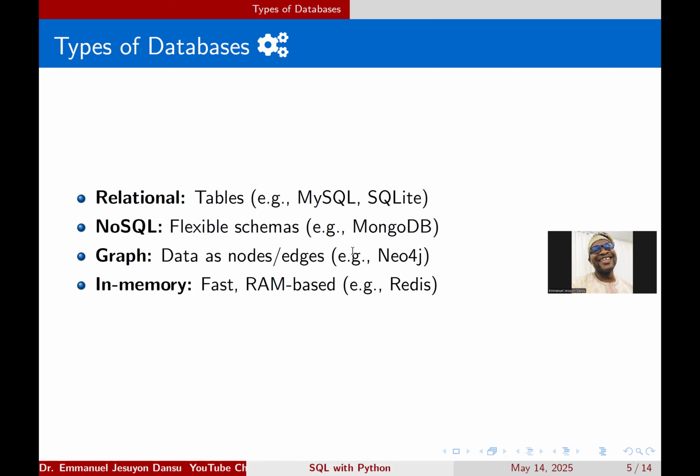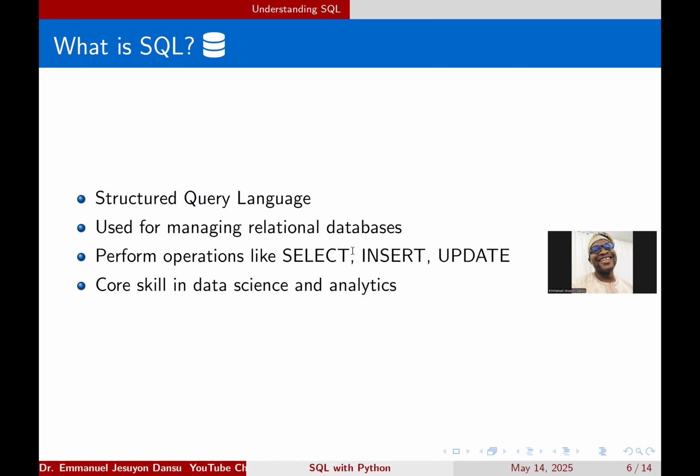Then you have graph databases. In them you have data as nodes and edges. Graphs are made of nodes and edges. I have a playlist on graph and network theory on my channel. You may want to check it out to understand more about graphs. When we say graph here, it's not the x and y axis kind of graph most people are used to in mathematics. There's a whole field called graph theory, and you can have databases in terms of this. Then you have in-memory databases, which are fast and RAM based. An example of that would be Redis.